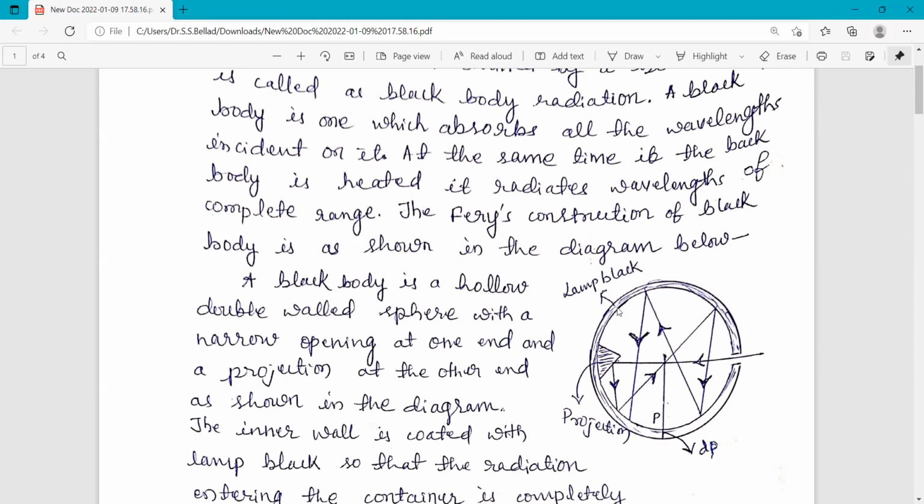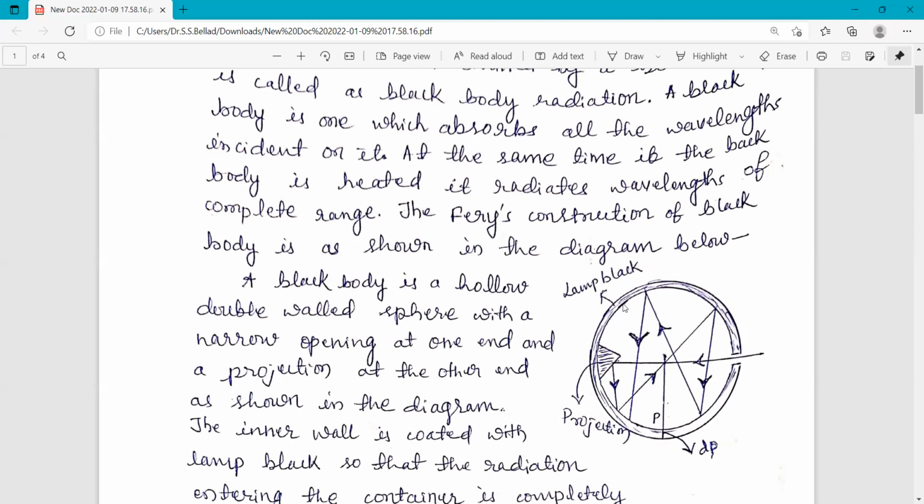You can see here, this is the inner wall and this is the outer wall. In between, vacuum is created so that the radiations do not escape out of this sphere. Vacuum or some other bad conducting materials are inserted.